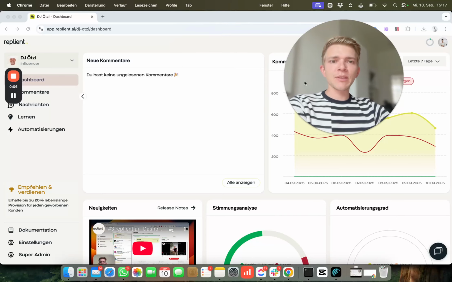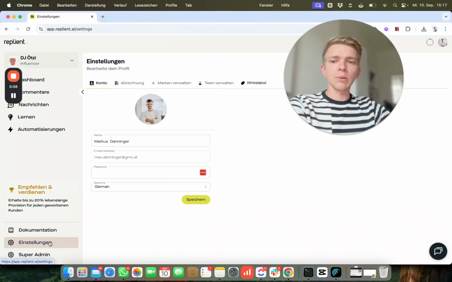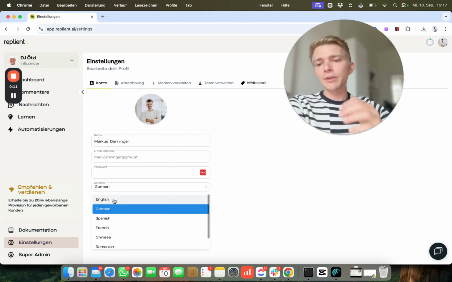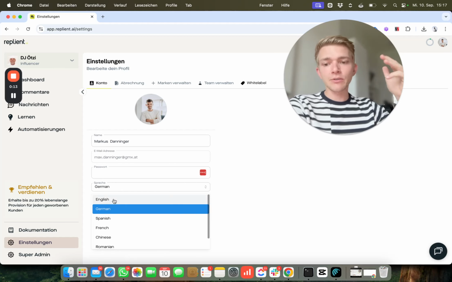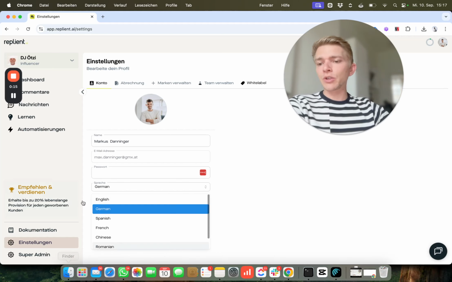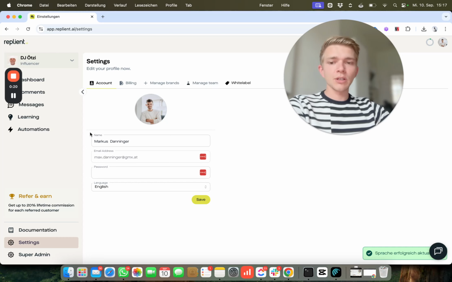So let's jump in. The first one is we translated our whole platform into several languages. Whether you're using German, Spanish, French, Chinese, or Romanian as your main language, just switch it in your account settings, and you can see that when you switch to one language, all of the menu items and all automation stuff will be auto-translated to the language that you set in your account. If you notice any inconsistency with translations, just write us in the live chat and we will happily fix those. This would be greatly appreciated if you've got any feedback on this.